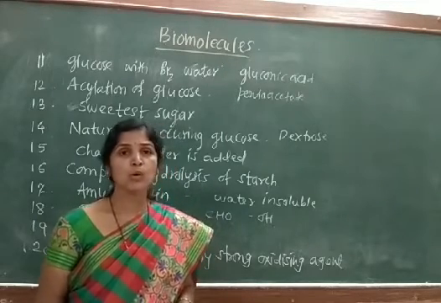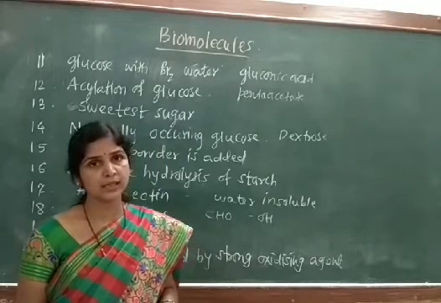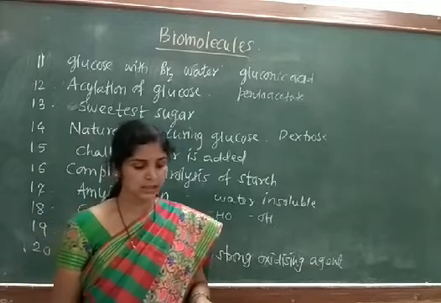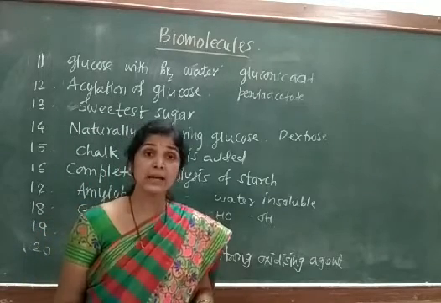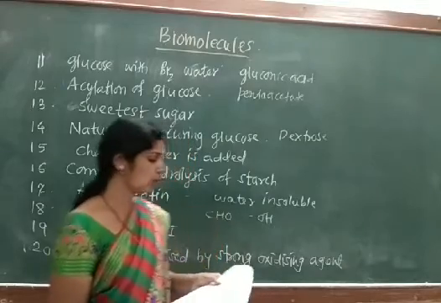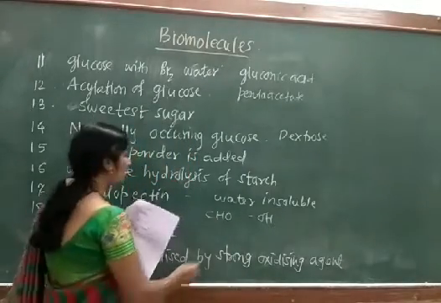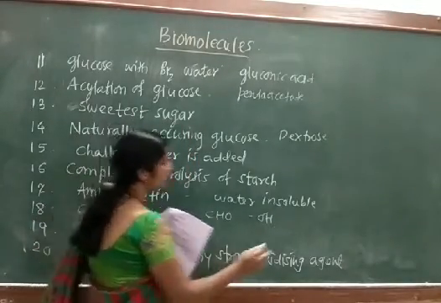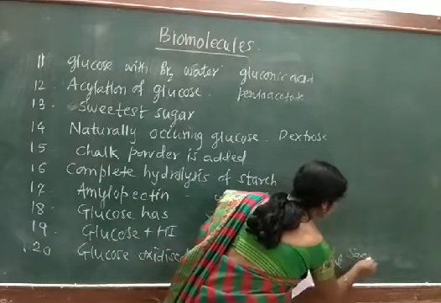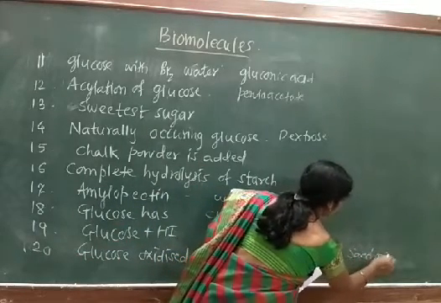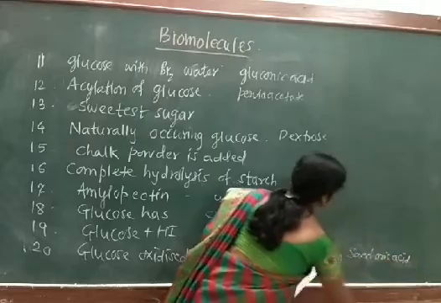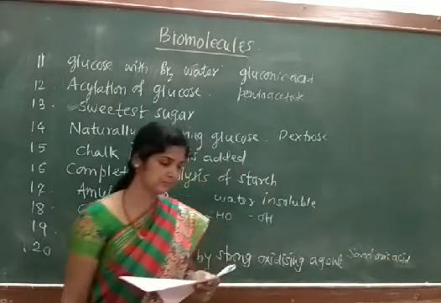So the strong oxidizing agent is nitric acid, and it converts glucose into saccharic acid. So the correct option is option A, saccharic acid. This is question number 20.